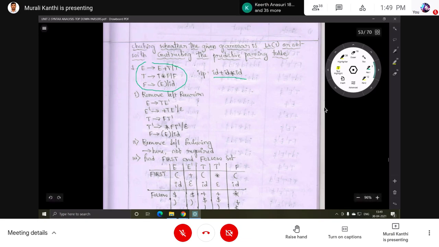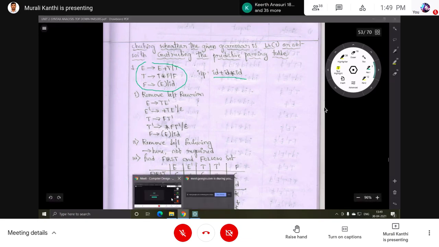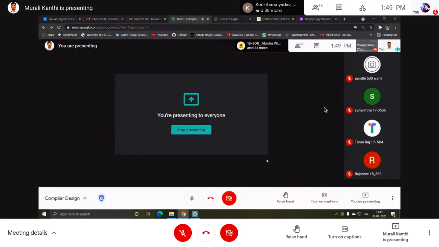Understood? Yes, give a response once. Response. Understood? How does the predictive parsing table look, the diagram? Hello, diagram okay? Up to the diagram, what are the steps? No response.